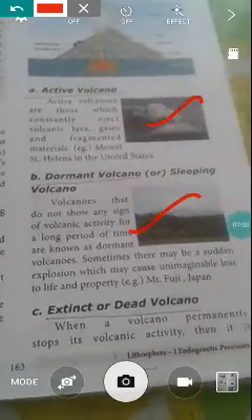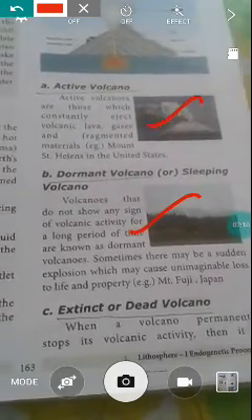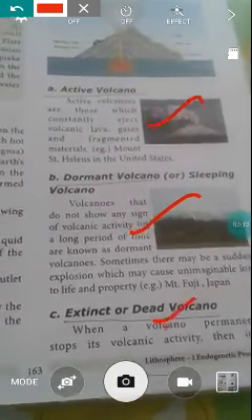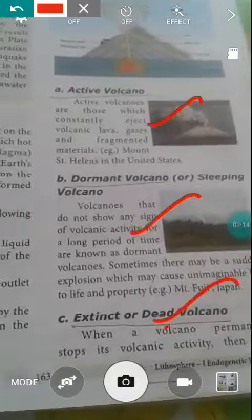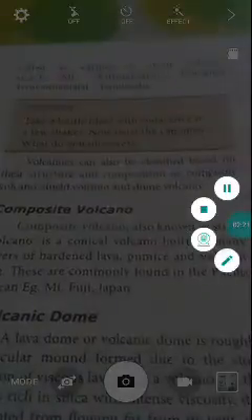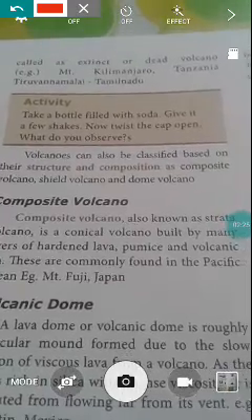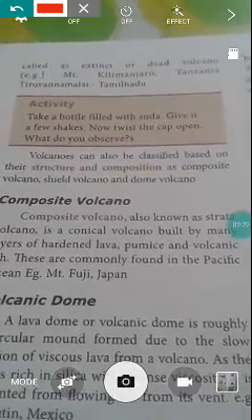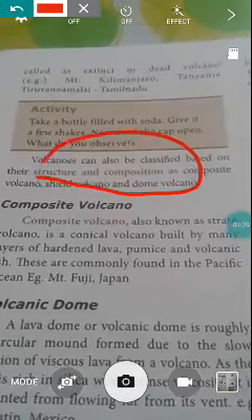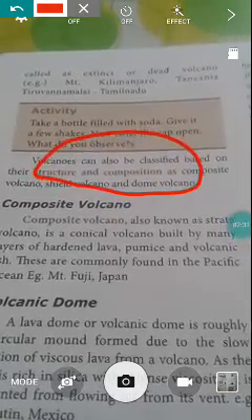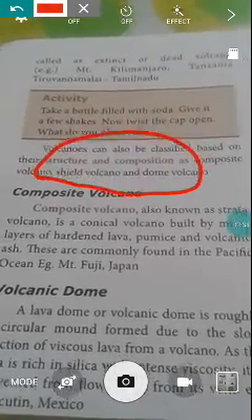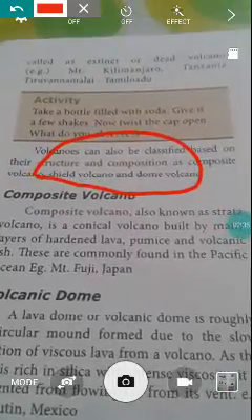And the third type, extinct or dead volcanoes. When a volcano permanently stops its volcanic activities, it will never eject lava again. Volcanoes can also be classified based on structure and composition, as composite volcano, shield volcano, and volcanic dome.